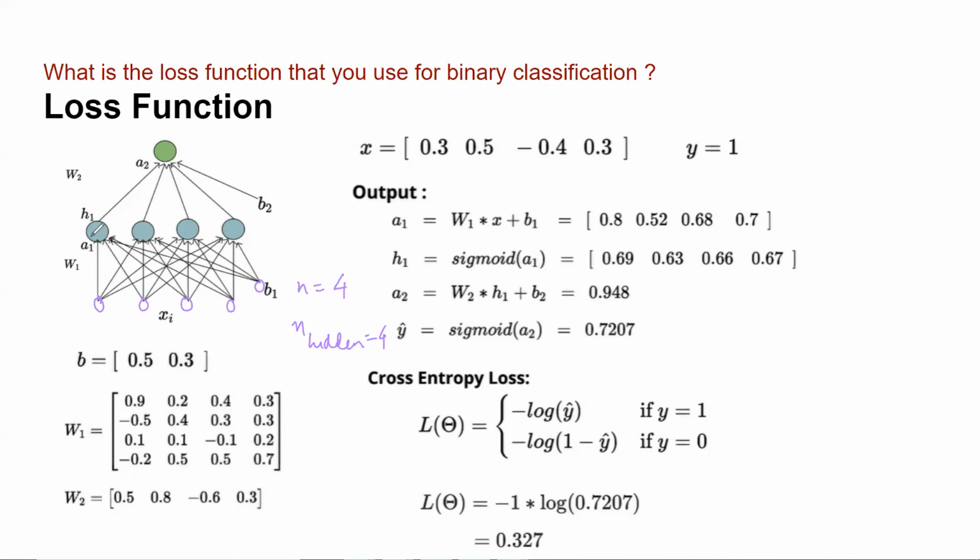4 cross 4. This neuron is getting input from 4 neurons. Similarly, this one is also getting input from 4 neurons. So you'll have 4 cross 4 weights, 16. And then this bias is also 4. So in total you have 20. For the time being, let us segregate this. If I ask for the total number of learnable parameters, you should tell me 20. But if I ask for the total number of weights, you should tell me 16. Always, the total number of learnable parameters is the sum of the weights and biases.